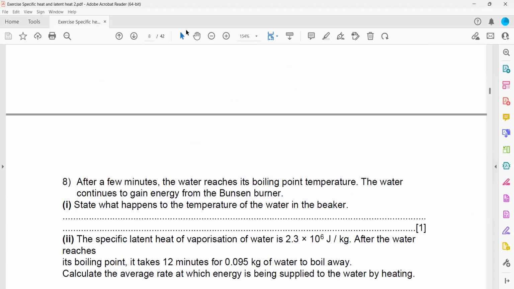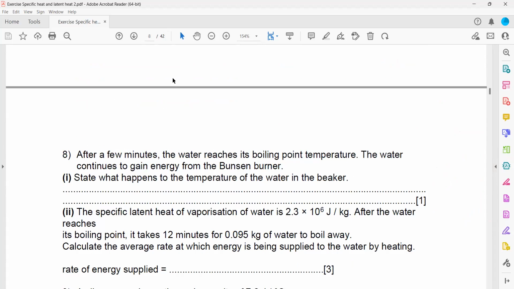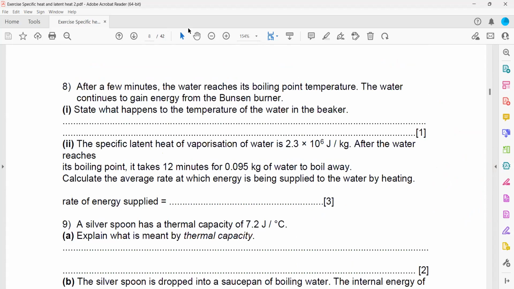Then in question 8, after a few minutes, the water reaches the boiling point. The water continues to gain energy from the Bunsen burner. State what happened to the temperature of the water in the beaker.